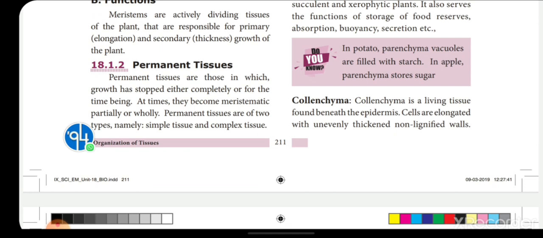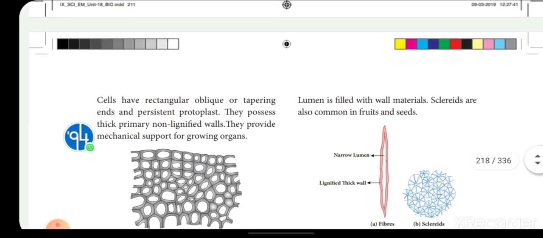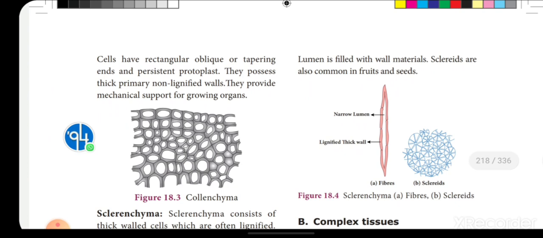Children, about epidermis and endodermis, you will learn clearly in 10th standard. Okay children, in collenchyma the cells are elongated with unevenly thickened walls. Cells have rectangular, oblique or tapering ends, and a persistent protoplast is present. When the protoplast is present, the cell is called a living cell. When there is no protoplast, the cell is called a dead cell, and they possess a thick primary cell wall.